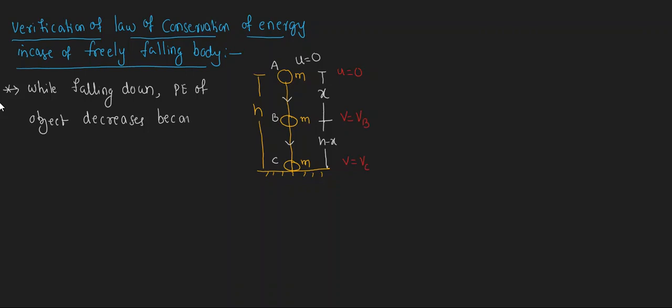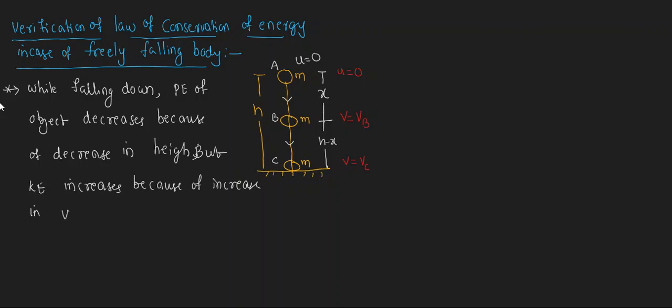What about the kinetic energy? While falling down, the potential energy of the object decreases because of decrease in height, but kinetic energy increases because of increase in velocity, right?